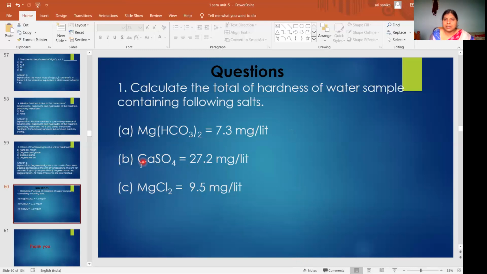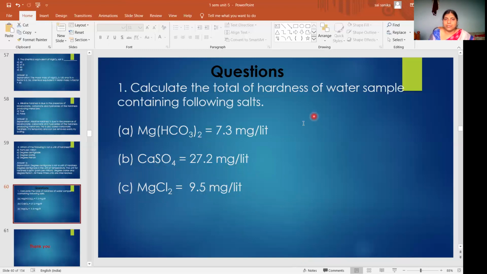Only these 6 salts give hardness to the water sample. Other salts like AlCl3, FeCl3, NaCl won't give hardness. To confuse you, sometimes they will give those salts and their weights. If they do, you should not calculate their hardness, because those salts won't give hardness. Remember this.